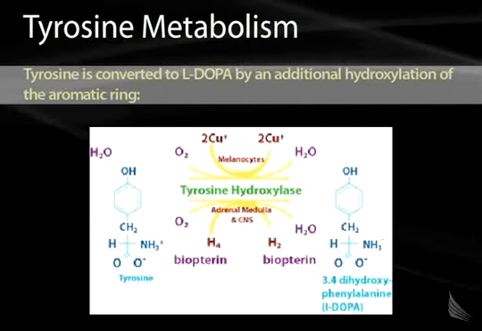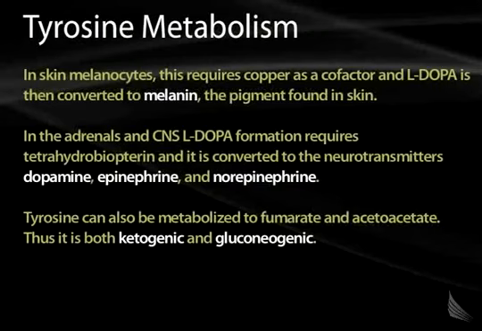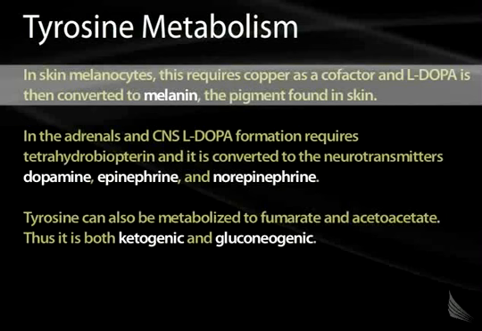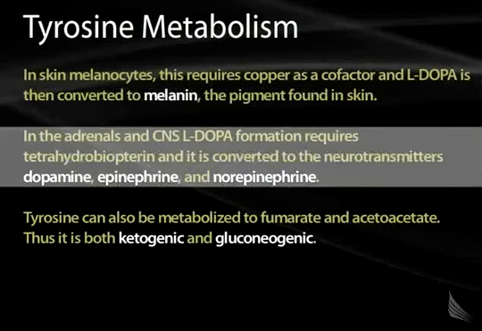Tyrosine produced either by metabolism of phenylalanine or in the diet can be converted to other things as well. The first thing that happens to tyrosine is it's converted to a compound called L-DOPA, and this is basically tyrosine with an additional hydroxy group on the aromatic ring. There are two different enzyme systems which are responsible for this conversion. In melanocytes, the enzyme requires copper as a cofactor, and then the L-DOPA is converted to melanin, which is the pigment which is found in skin. In the adrenal glands and in the central nervous system, L-DOPA formation requires tetrahydrobiopterin, similar to phenylalanine hydroxylase, and it's converted to the neurotransmitters dopamine, epinephrine, and norepinephrine.